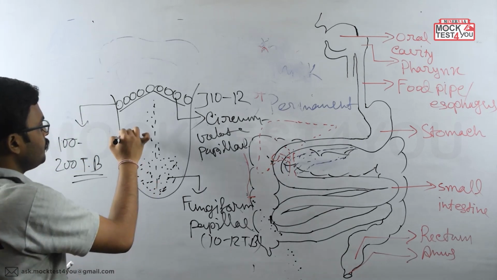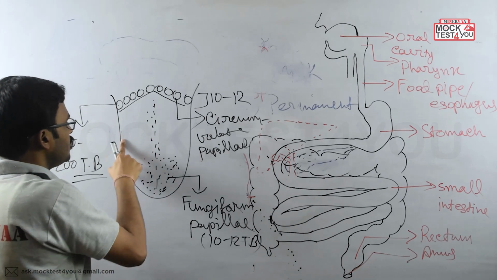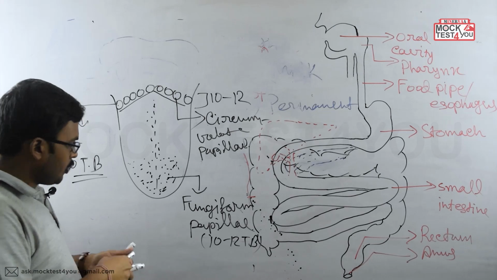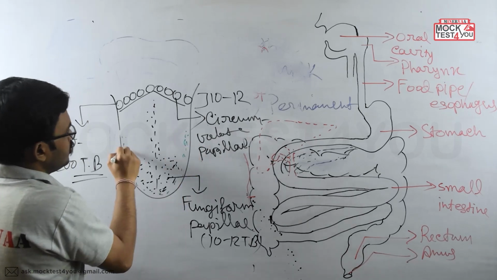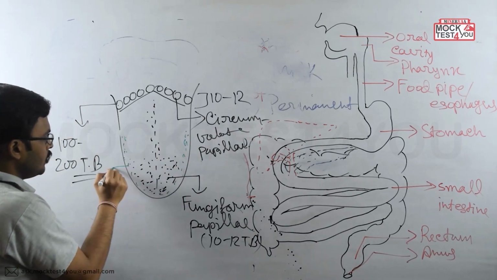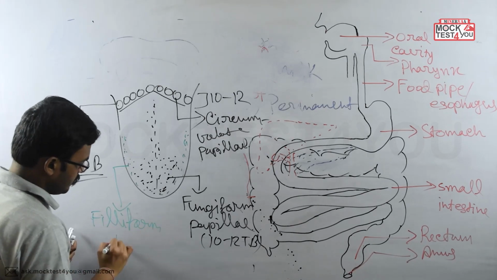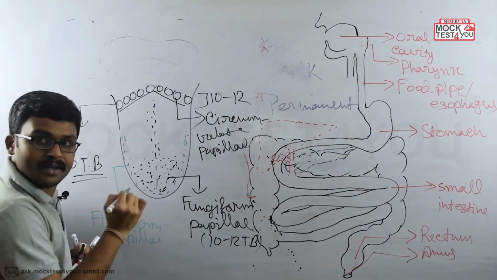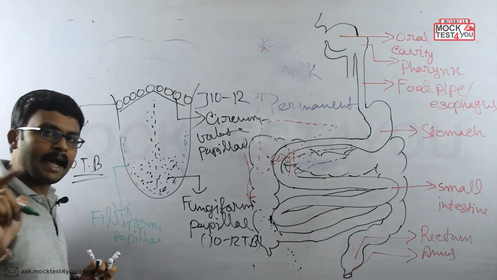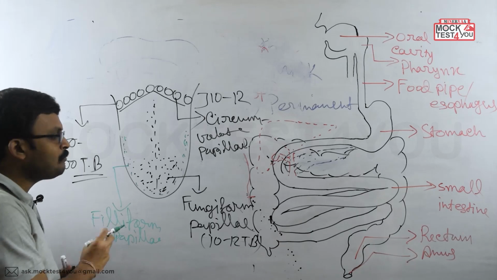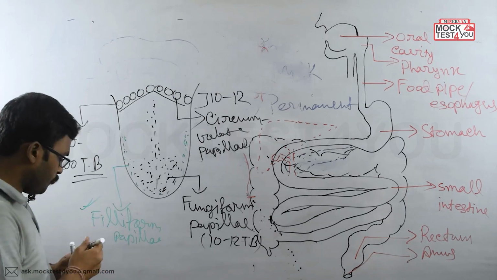Next, in the surrounding region we get another kind of papillae throughout the tongue, also on the lateral side. What is the name for this papillae? This is known as filiform papillae. And one thing we should keep in mind is that filiform papillae are devoid of any kind of taste buds, okay? So taste buds are absent in the filiform papillae. We should keep it in mind, okay? So that is about the filiform papillae.